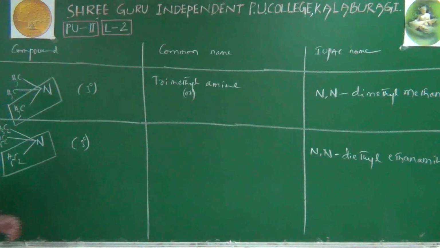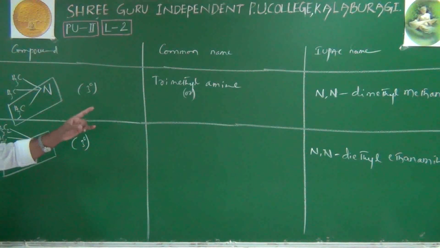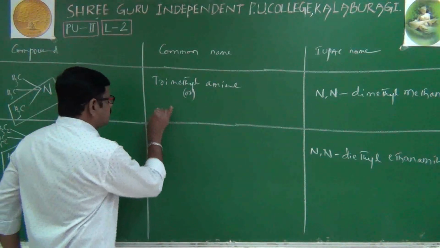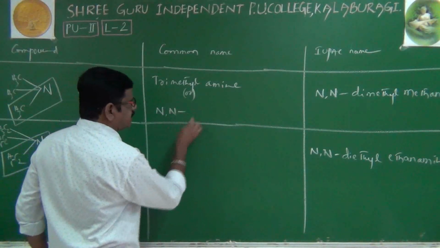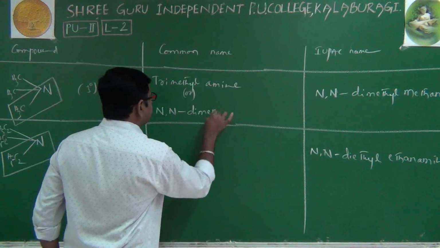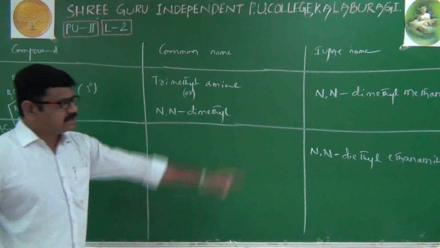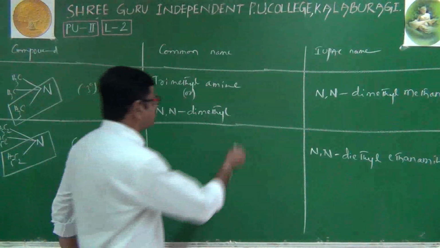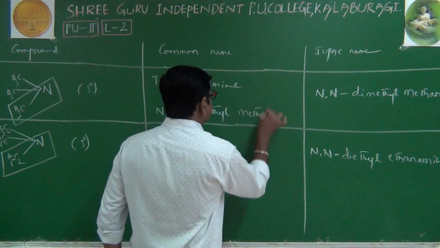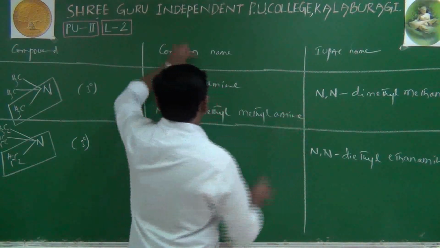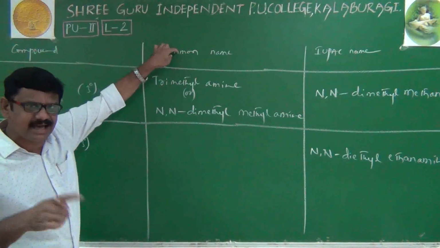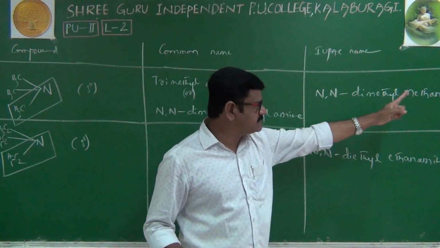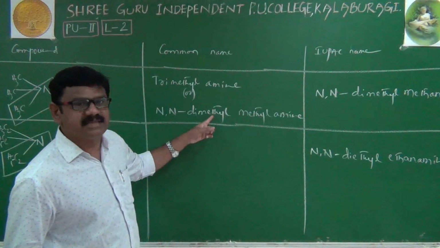Instead of trimethylamine, we can write its common name based on the IUPAC name like this. See here, also N,N-dimethyl. That was methanamine. It is methylamine, because the common name is in the form of alkylamine, and the IUPAC name in the form of alkanamine. That's why it is methanamine in IUPAC and methylamine in common.